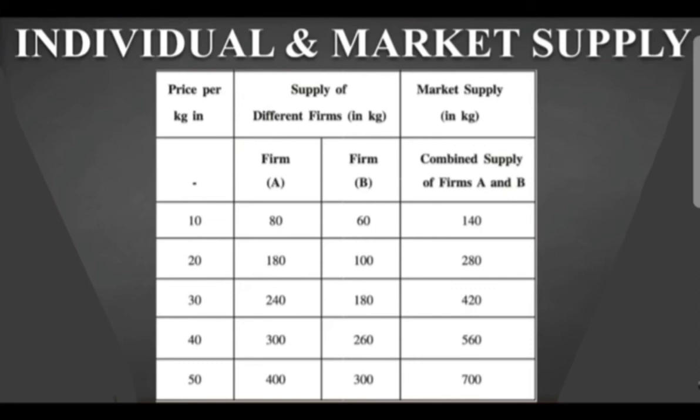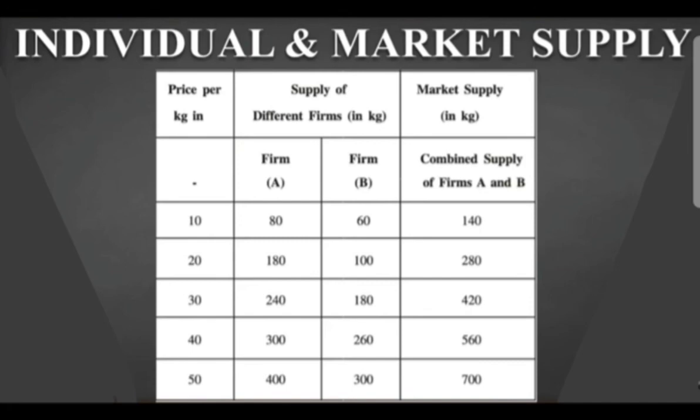When firm A is supplying the apples, and firm B is also supplying the apples, both are individual suppliers, so they are going to supply their goods as an individual firm seller, according to the prices at a given point of time. Now both of these, firm A and firm B, you can see that combined supply, that is 80 and 60.